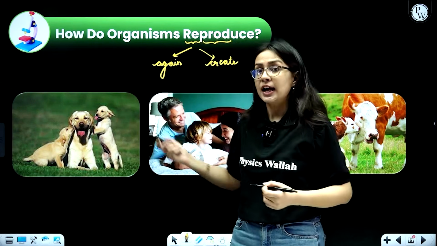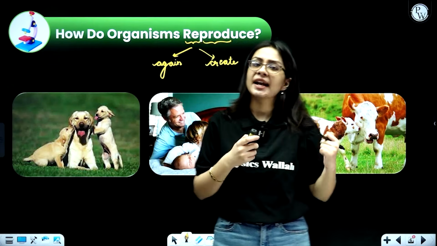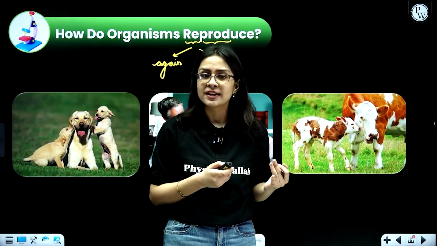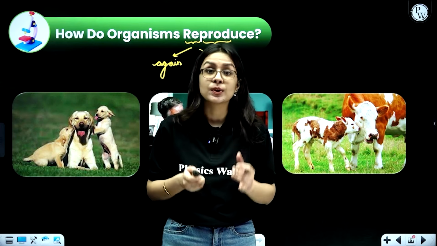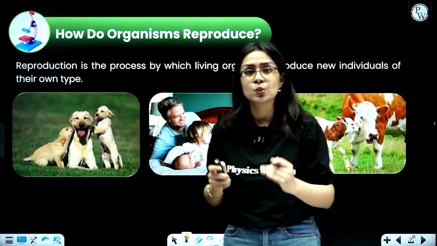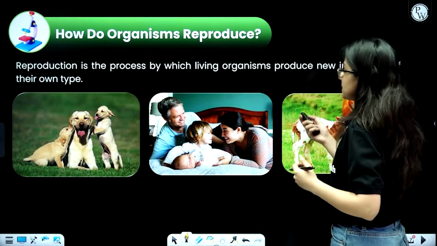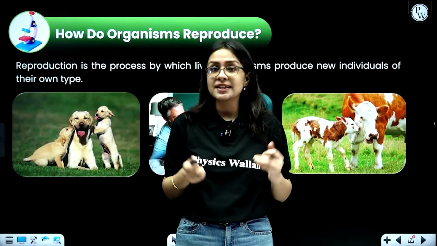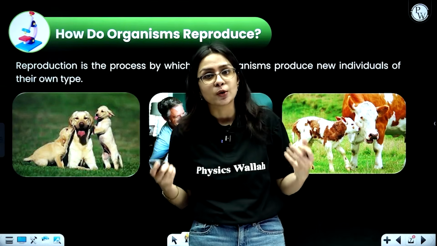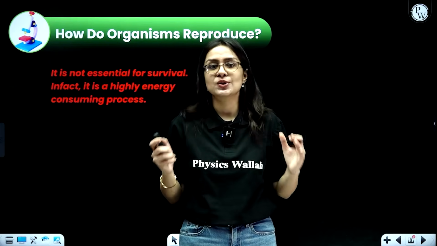For example, a dog giving birth to puppies, a human giving birth to human babies, and a cattle giving birth to a calf. So the pattern remains fixed. That is what reproduction exactly is, where an organism gives birth to similar looking organisms of its own type. So it is the process by which living organisms produce new individuals of their own type. You will never see that a human is giving birth to a dog baby or a dog giving birth to a human. That is what reproduction is all about.